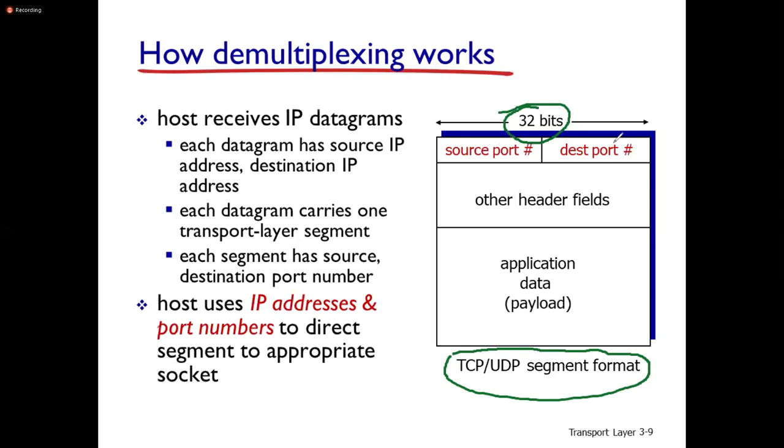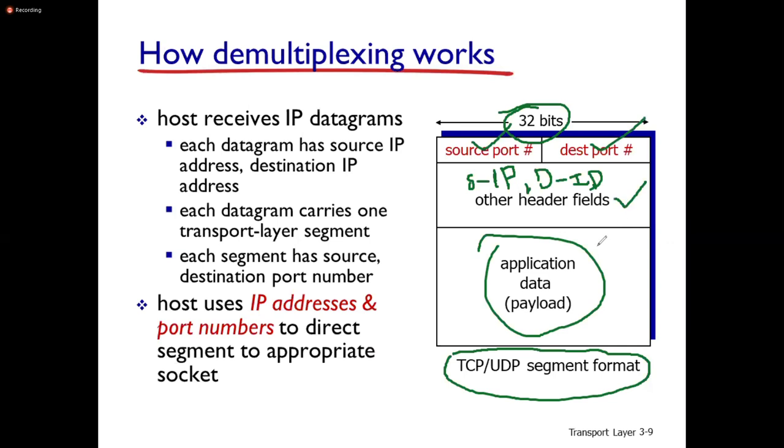The other header fields usually consist of source IP address as well as destination IP address in general. Then the payload, this is the actual information. For this actual information, it adds header fields as well as port numbers of source as well as destination. This is the total TCP/UDP segment format.